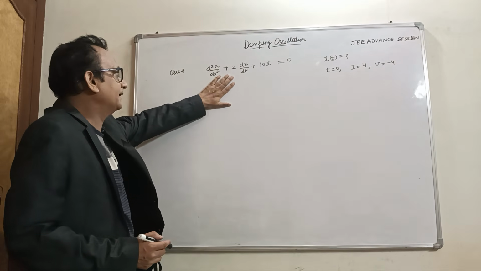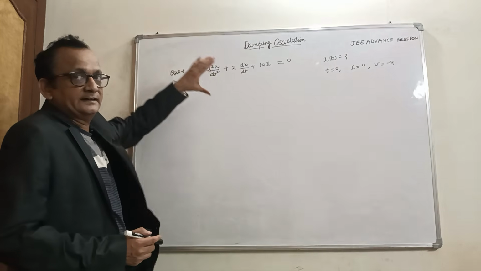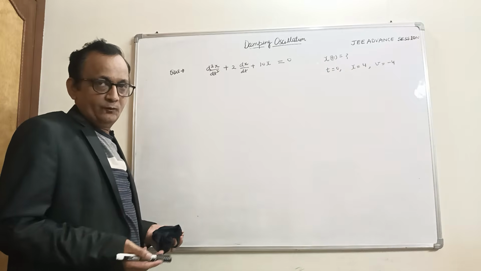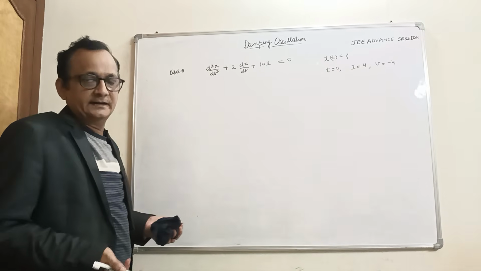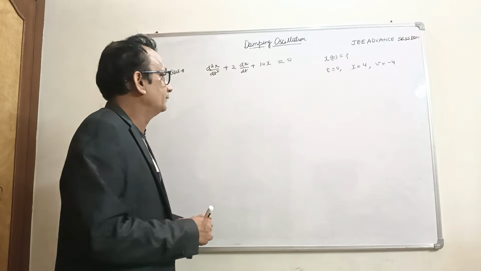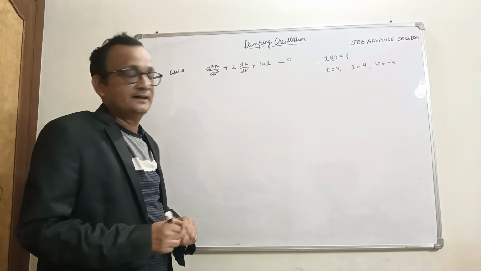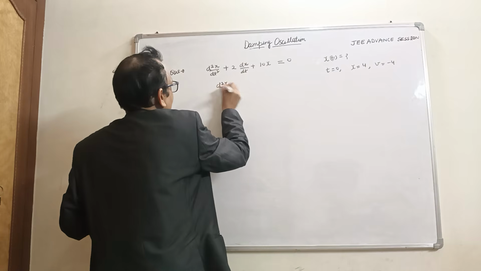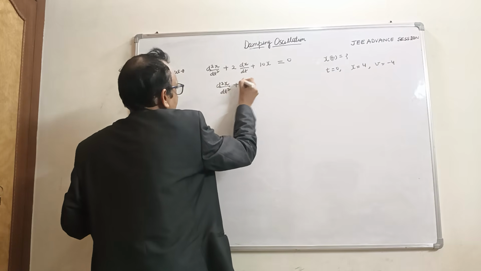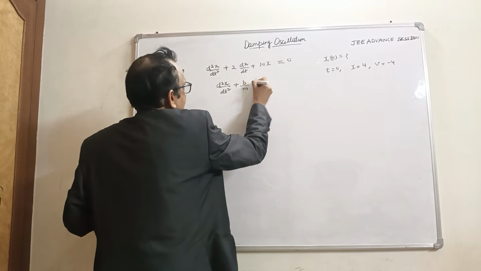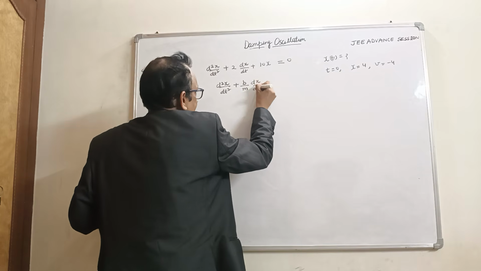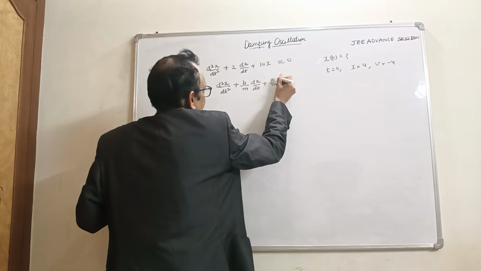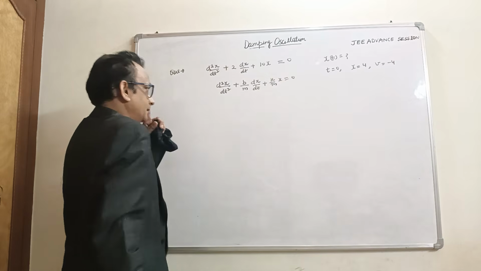We have to find which type of damping motion this is. The damping mode is either critically damped, over damped or under damped. So we find the discriminant here. The equation is d²x/dt² + (b/m) dx/dt + (k/m) x = 0.